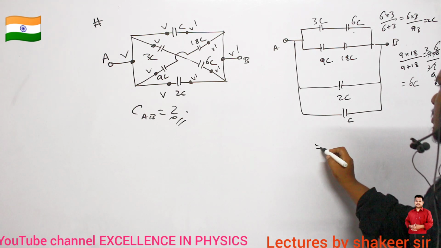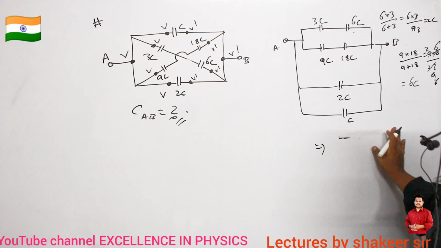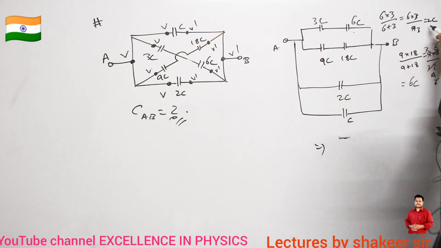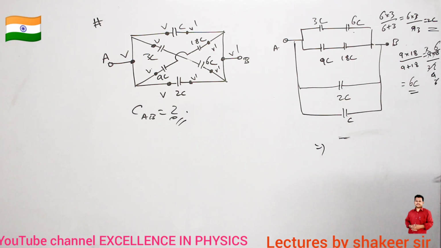So how can I redraw this circuit again? Again this total capacitance is 2C, and this total capacitance is 6C. So these two are again connected in parallel. If they are connected in parallel, what is the total equivalent capacitance? 2C plus 6C is equal to 8C.